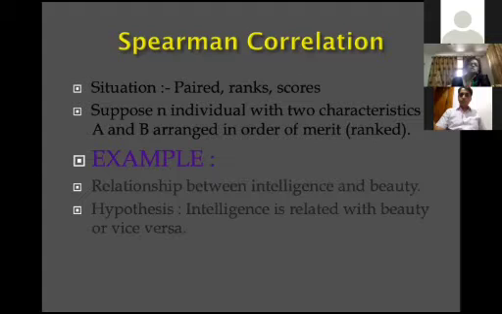Suppose another type of correlation is the Spearman's correlation. When your data is in the paired ranking or in the scores form. Suppose you want to see the relationship between intelligence and beauty. Then what is your null hypothesis here? The null hypothesis is intelligence is related with the beauty and vice versa. This is clear, Spearman's correlation. It depends upon the type of data. If the data is continuous, then you go for the Pearson's product moment correlation. If your data is in the paired form, ranking form, scoring form, then you apply the Spearman's correlation.